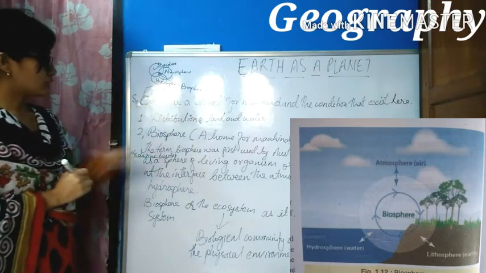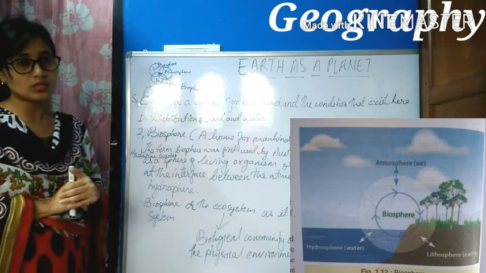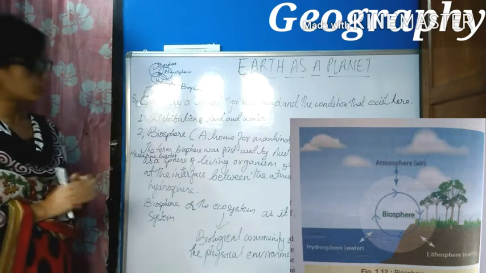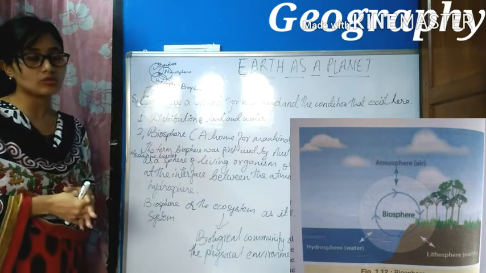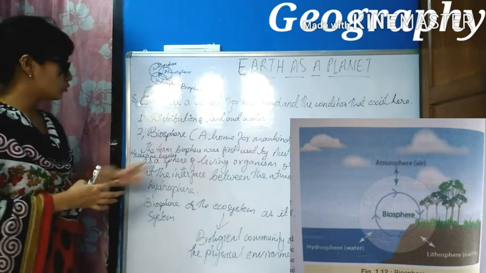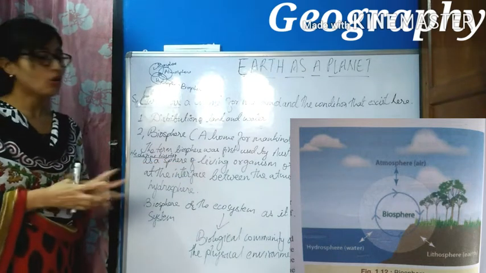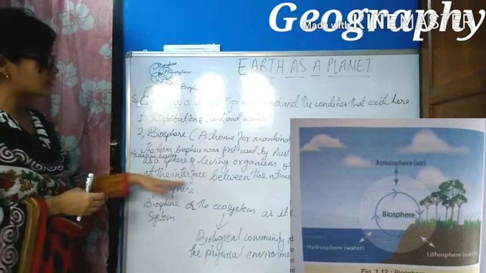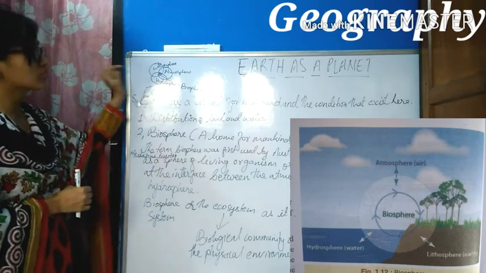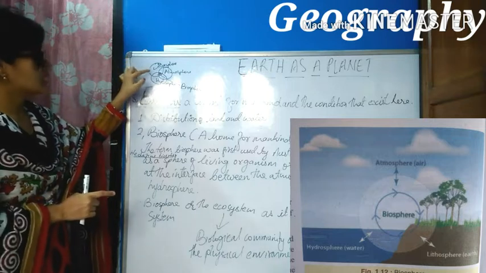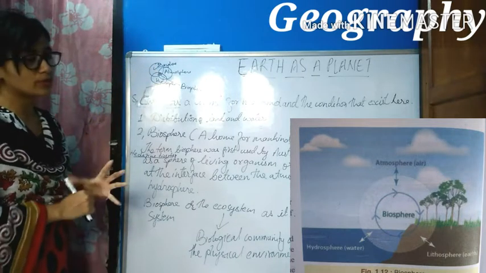We live, animals live, plants live. The term biosphere was first used by the Austrian geologist Edward. He defined biosphere as a sphere of living organisms, or a biological process lying at the interface between the atmosphere, lithosphere and hydrosphere. Or you can also say it is a biological process when there is an interaction of lithosphere, atmosphere and hydrosphere.